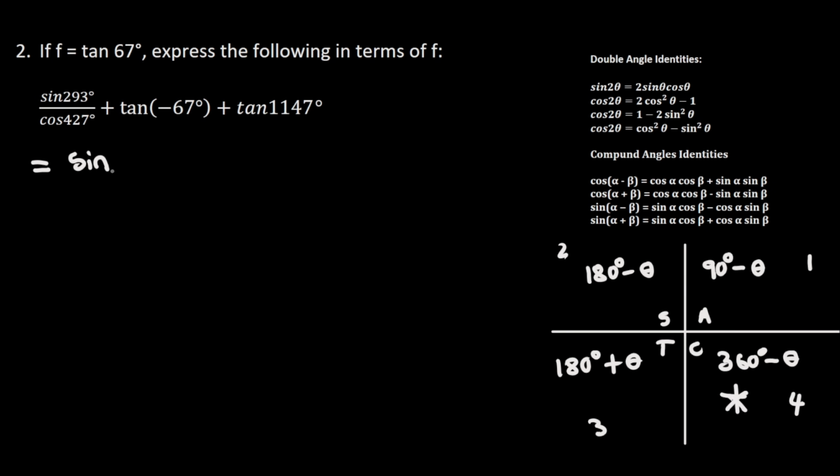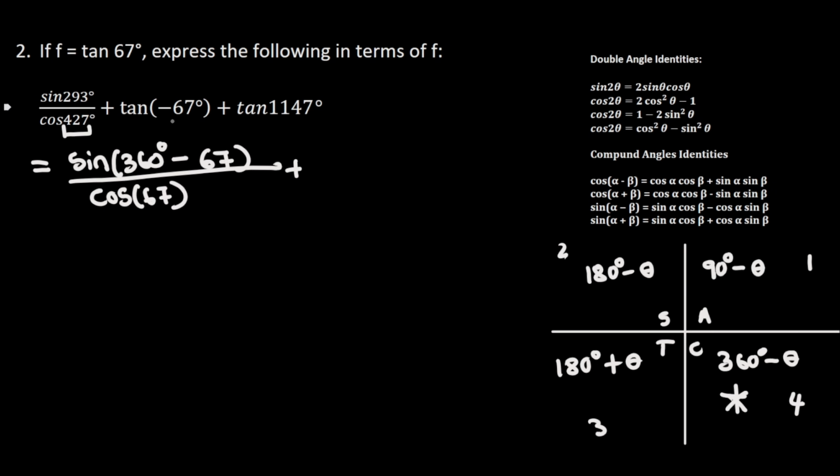the fourth quadrant, and in the fourth quadrant we have 360 degrees minus an angle. So the angle which I have to subtract from 360 in order for me to get 293 has to be 67, divided by, so here I have an angle that is greater than 360. So what I'm going to do is subtract 360. So when I say 427 minus 360, what I get is 67.